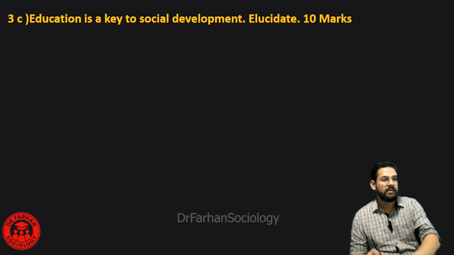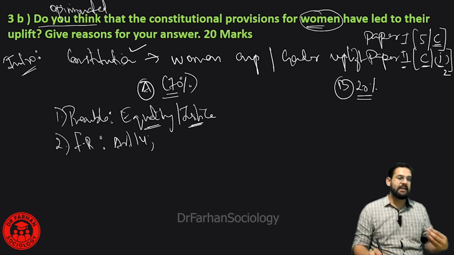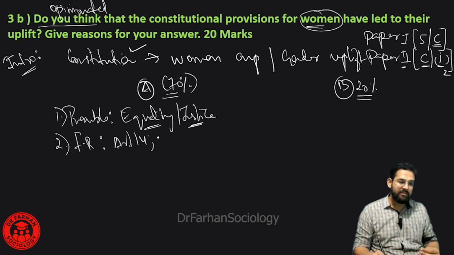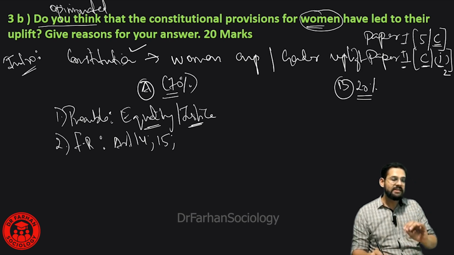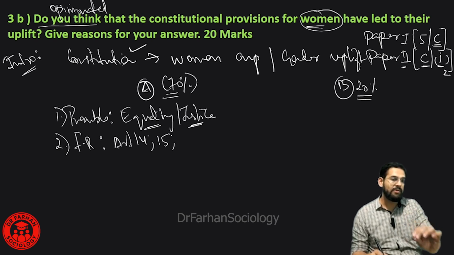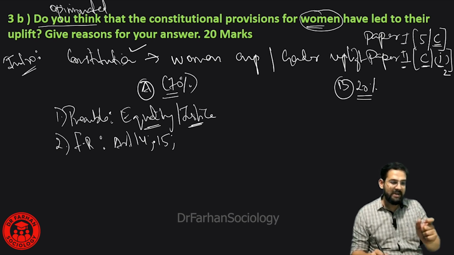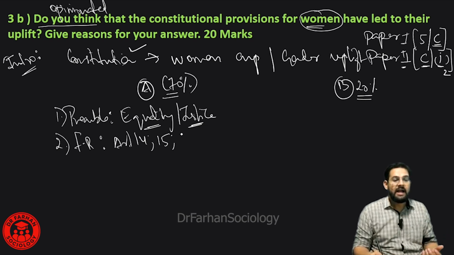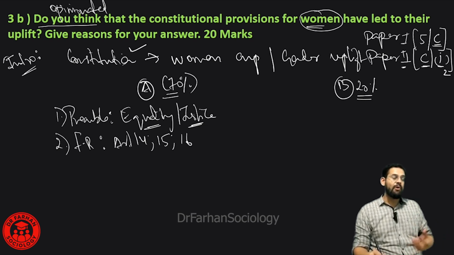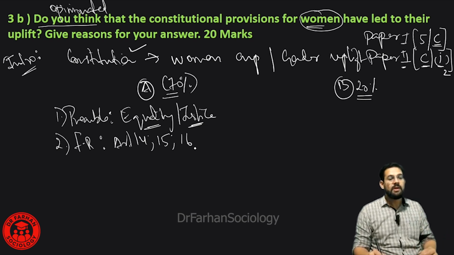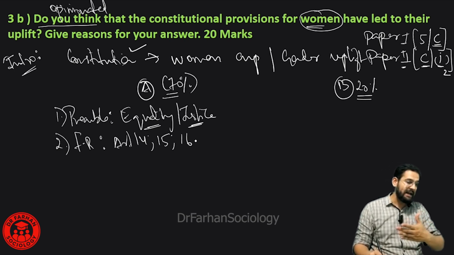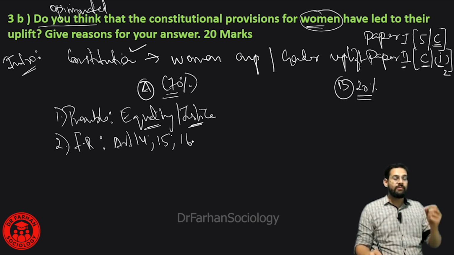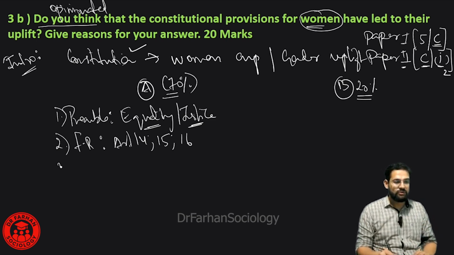Article 14 tells us everybody is the same in front of the law, and it also says there cannot be any kind of discrimination on the basis of sex. There cannot be any kind of demarcation created on the basis of gender, and there must be equality of opportunities. This fundamental right is trying to say that any kind of discrimination on the basis of gender is not acceptable.